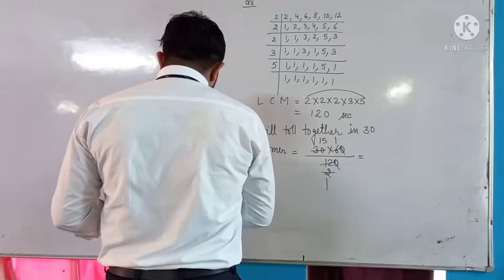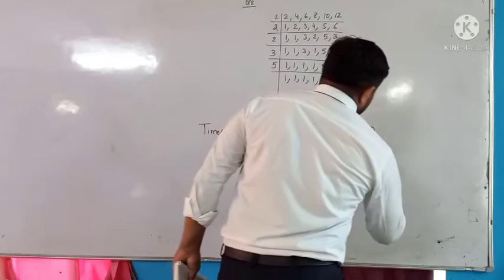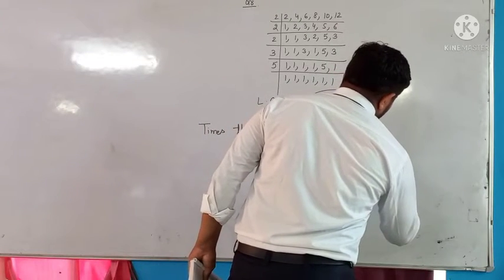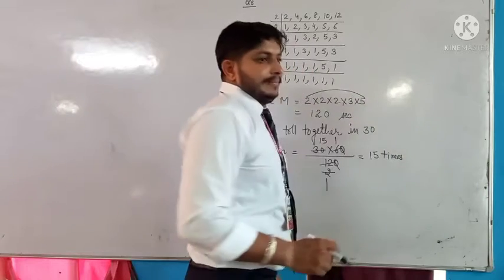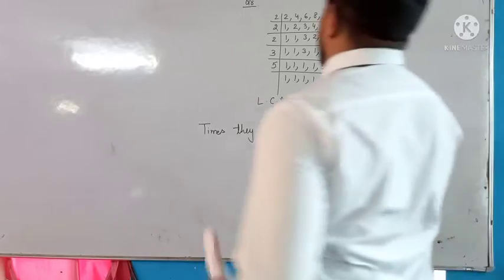And one time they will toll together initially, at the starting.